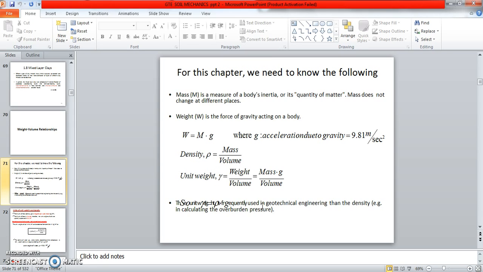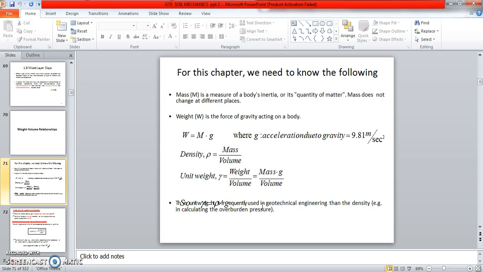So what is the difference? The formula is the same but the symbol is changed. Density means rho, unit weight means gamma. This is the difference between the mass and weight relationship, and based on it there are some formulas and problems we will solve.